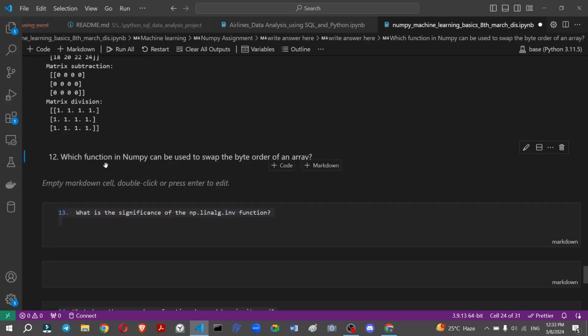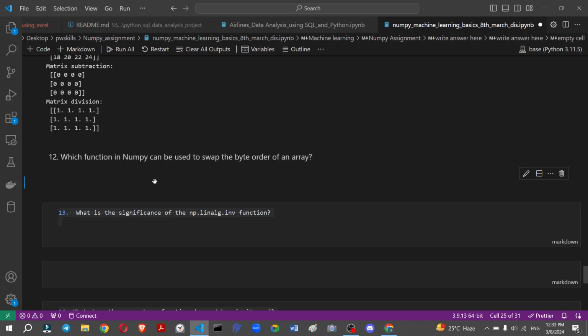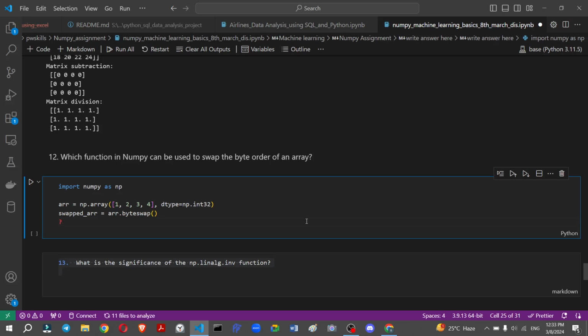The next question is which function in NumPy can be used to swap the byte order of an array. Basically we use a NumPy function, and I will code first and then explain. We have a function in NumPy arrays called byteswap. We just swap the bytes into a swap array. So let's print swap_array, so you can see how it looks.